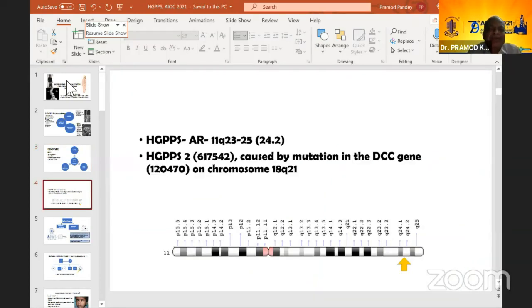Now, two types have been described. The common one is HGPPS, autosomal recessive, which is on chromosome 11 short arm. And there is another one which is rarely seen, which is caused by mutation in the DCC gene on chromosome 18 short arm. Few cases have been described. Most important is the one on chromosome 11.